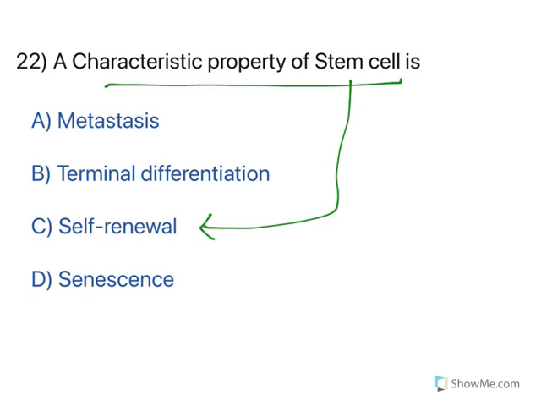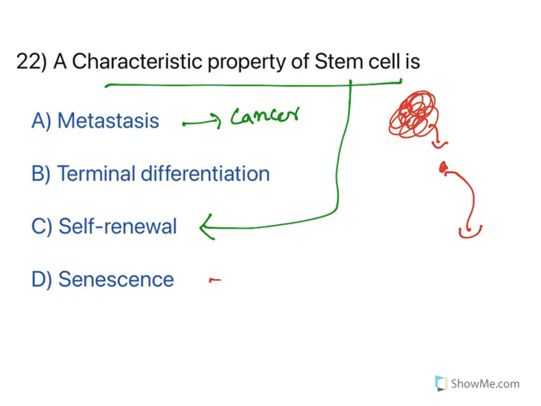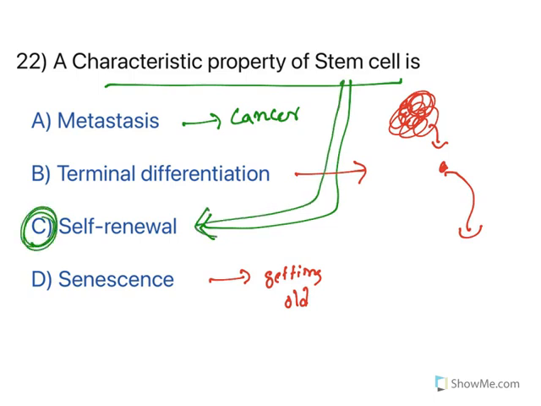Now, a characteristic property of stem cells is self-renewal. They will multiply with self-renewal. That is the characteristic property of stem cells. Now, metastasis we see with cancerous cells, wherein a cancer cell will form a prominent mass. After some time, a part of this mass comes out, goes somewhere, and it causes cancer again. Now, terminal senescence means getting old. When cells get old, it is called senescence. Now, terminal differentiation is final differentiation. So, the stem cells will show this property, self-renewal. So, the answer option is C.